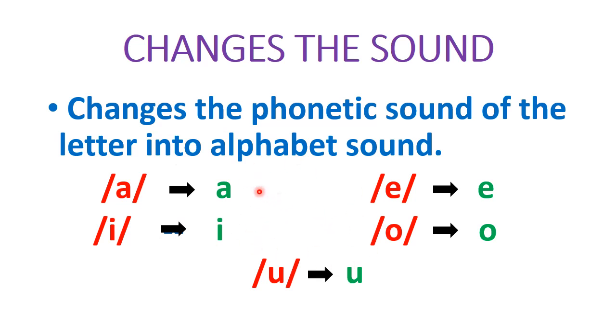But when this magic E comes and joins the word, the A sound changes into A, E changes into E, I into I, O into O, and U into U. Let us see some examples for each and every vowel.